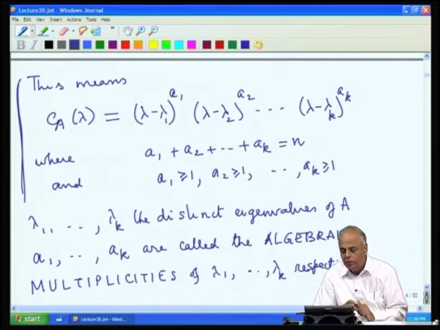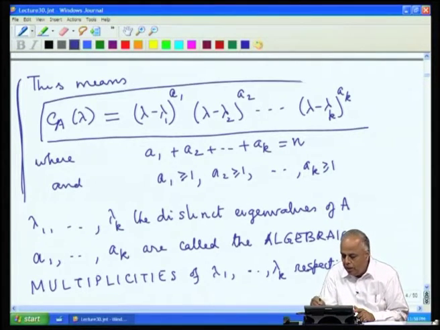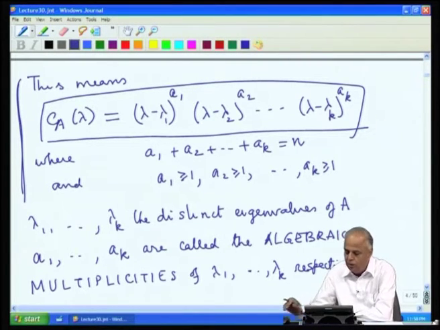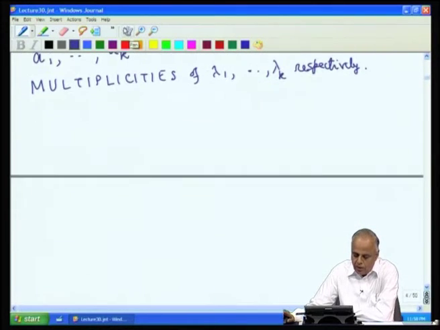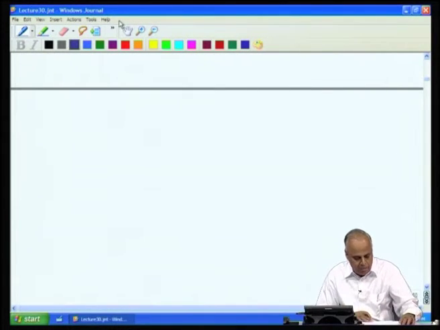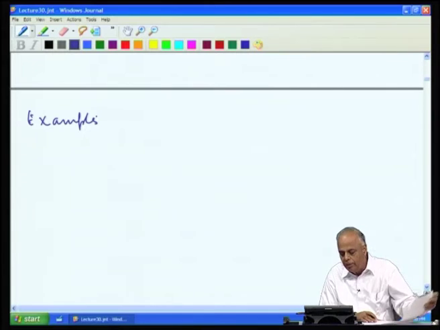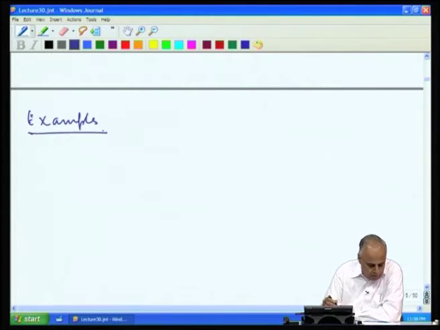So, we will follow the notation that whenever we write c_A(lambda) in this form, we really mean that lambda 1, lambda 2, ..., lambda k are distinct, and these a's are their multiplicities, and so on and so forth. This is the standard notation that we will follow from now on. Let us look at some simple examples. These are the same examples that we have seen before. In this context, we will now look at them again.